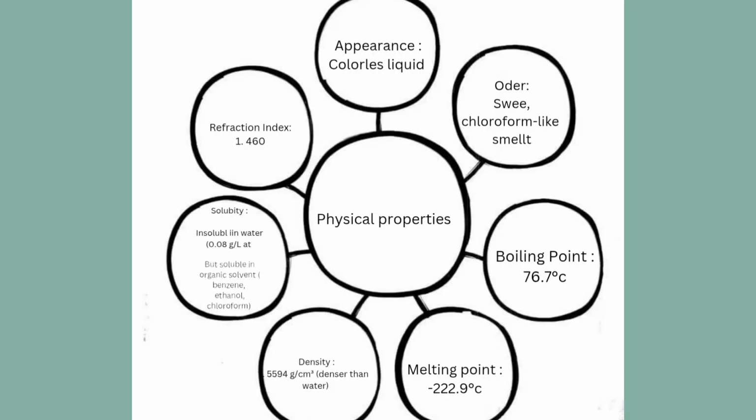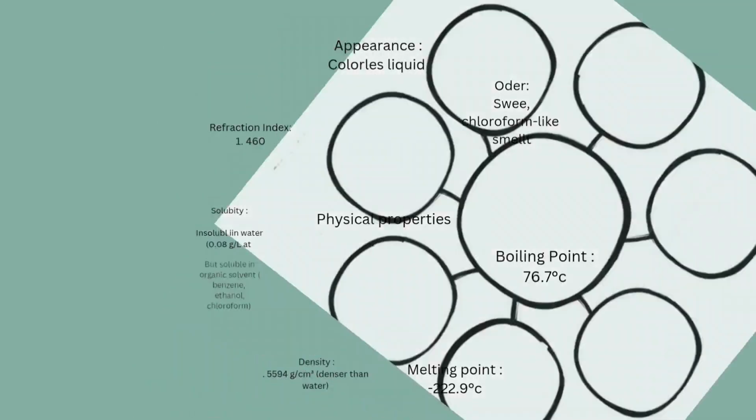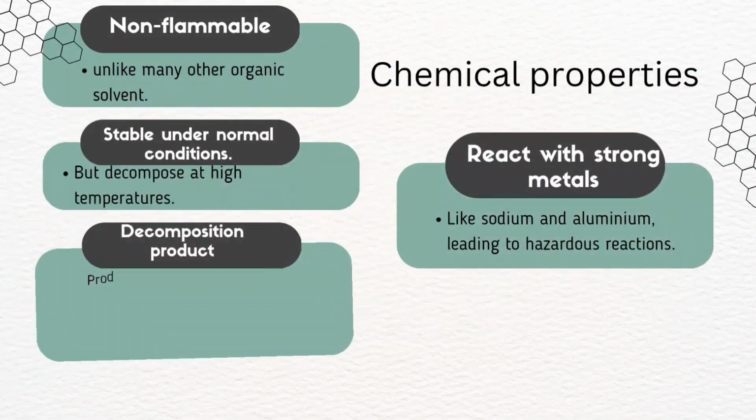It has a sweet chloroform-like smell, a boiling point of 76.7 degrees Celsius, and a melting point of negative 22.8 degrees Celsius. Its density is 55% lower than water, and it is insoluble in water but soluble in organic solvents such as ethanol, ether, and chloroform.